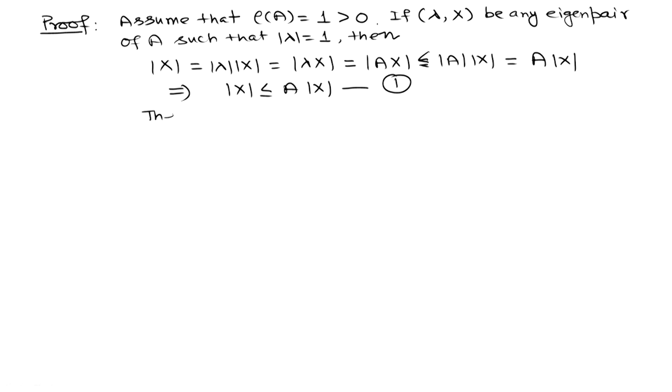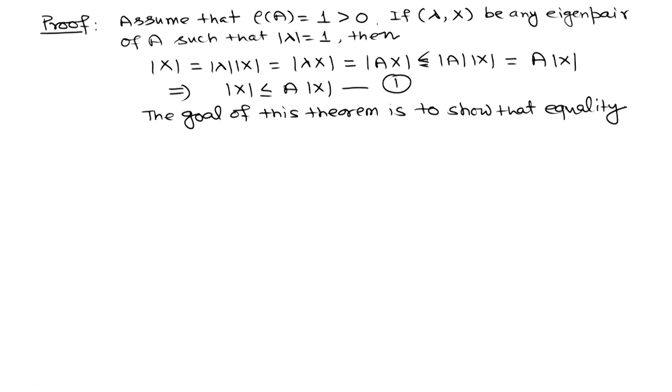Now, the goal of this theorem is to show that equality holds in 1.